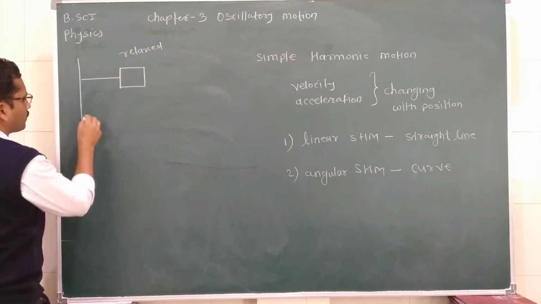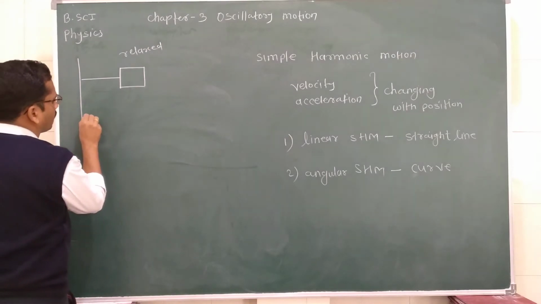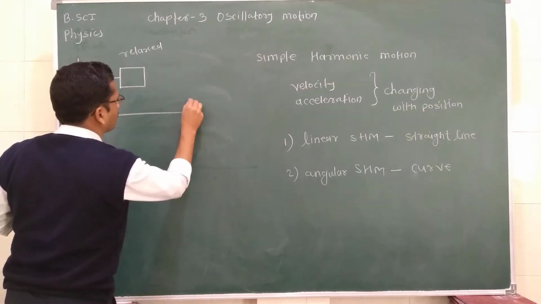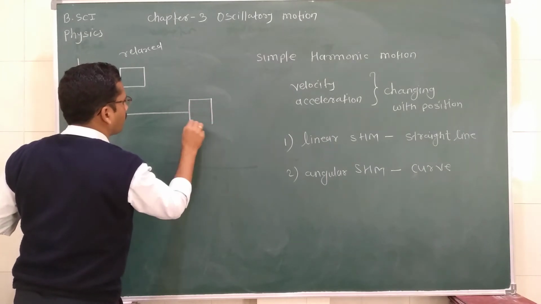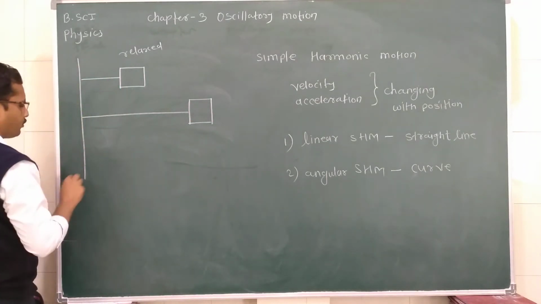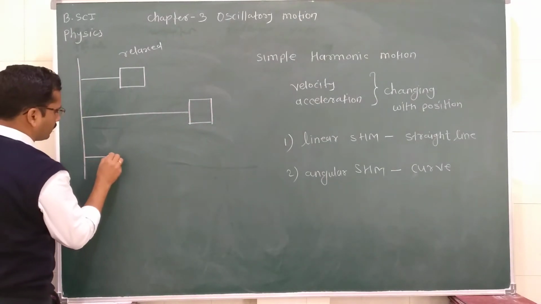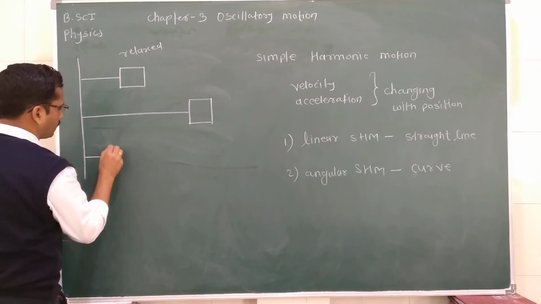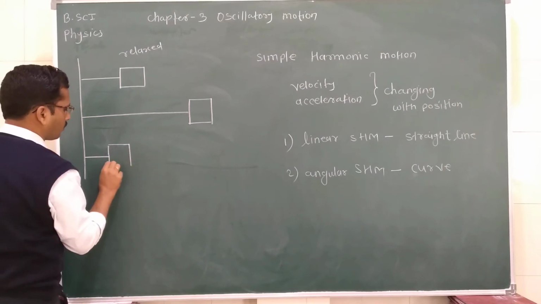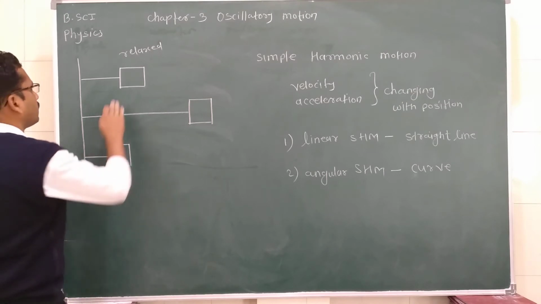This is a spring. Then this is another position of this same block having mass m, and this is a spring again, and the same block in another position.